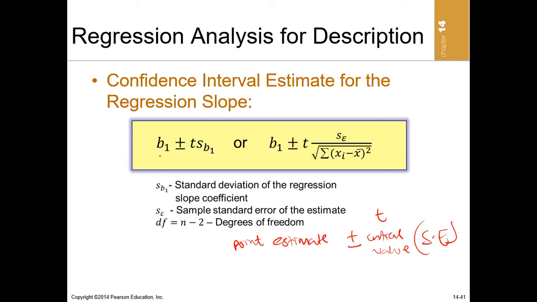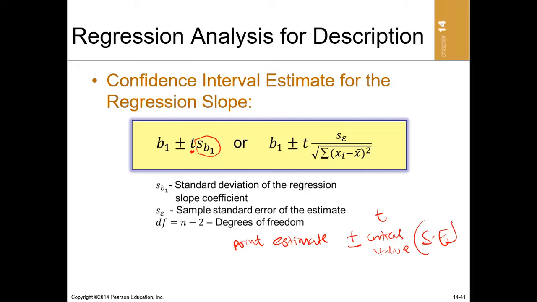The confidence interval for the slope is beta plus or minus the t statistics times the sample standard error. So here, the t statistics times the standard error of the beta, right? So the point estimate is the beta plus or minus the t times standard error of beta. It can help us construct the confidence interval for the regression slope, all right? And we can do it at 95% confidence, 90%, or even 99% confidence. Then depending on the confidence level, it will help us choose the t that will be used in constructing the confidence interval.